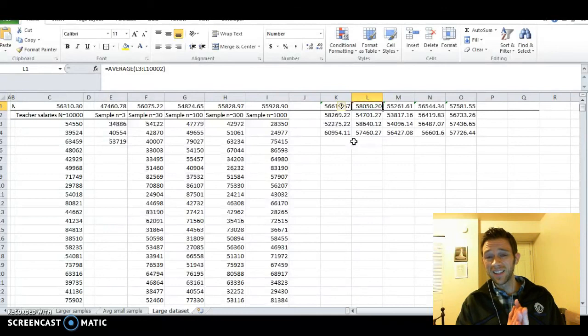So the bottom line is, this is one of the most exciting things in statistics. When we take samples, if we take a random sample, and if we take a bigger sample, and we don't need a huge sample, 30 is okay, 100 to 300 is usually great, and it does depend on a few other things, but usually 100 to 300 is a pretty great sample.